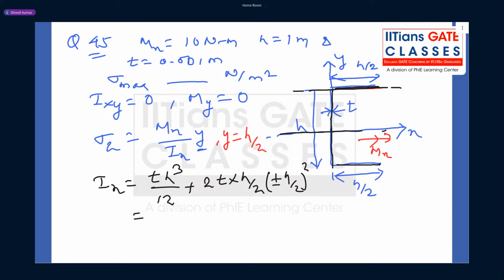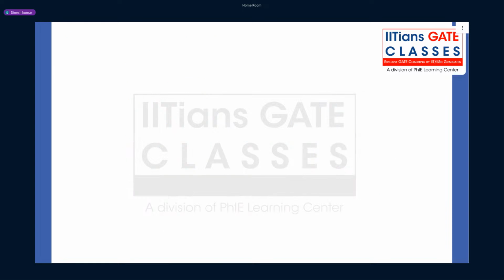Now guys, when you simplify, this will be coming as what? If you just simplify, it will be th Q by 12 plus th Q by 4. So we will get th Q by 3. Okay, so now you got Ix, and Y is already known, Mx is known. So let's substitute everything. So what we get?